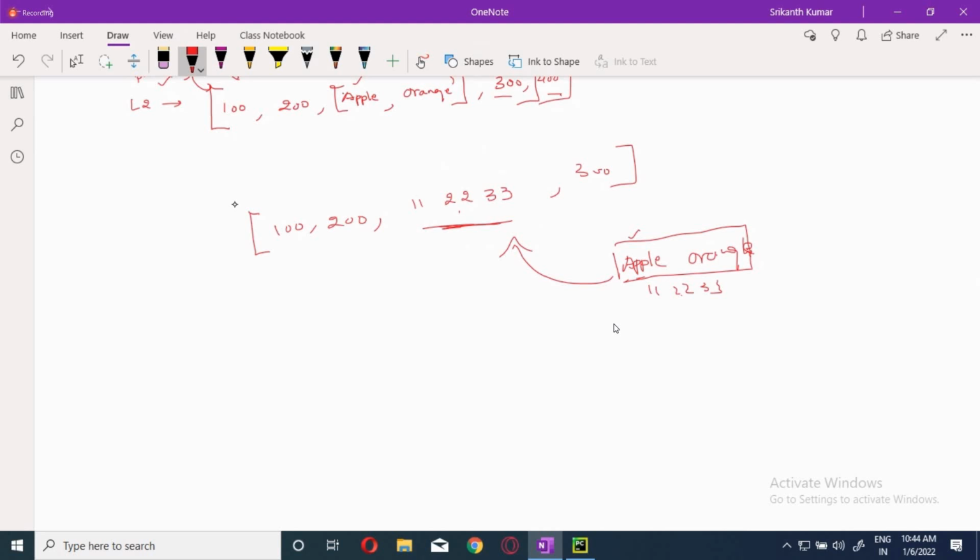Now, when you do the shallow copy, what will happen? What is the nature of the shallow copy? It will make a copy of the existing value. What is the existing value? 100, 200, 300 and the address. When it makes a copy, it will copy 100, 200 and 300 and it will make the copy of the address also. Where is this address pointing?